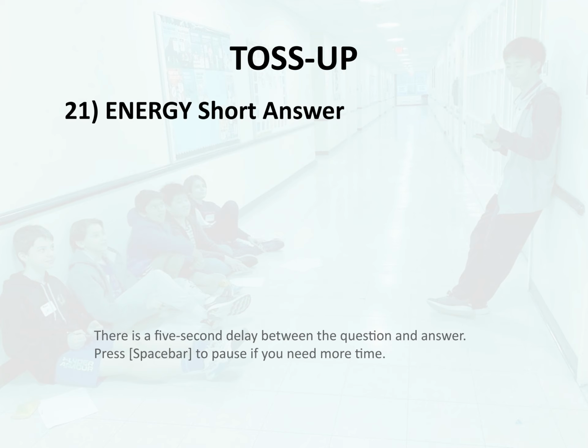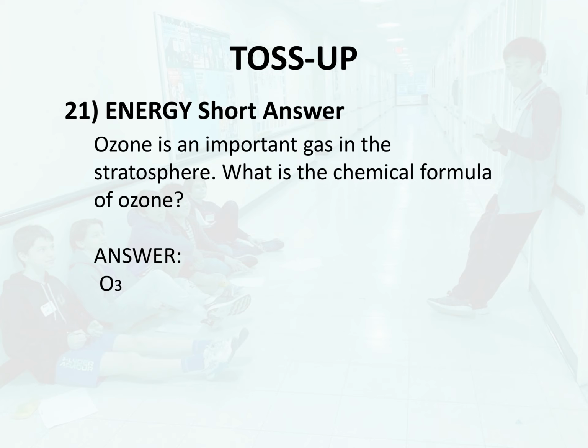Toss-up 21. Energy. Short answer. Ozone is an important gas in the stratosphere. What is the chemical formula of ozone? Answer. O3.